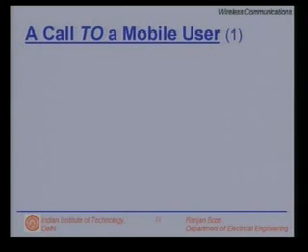Let us now look at the scenario when you make a call to a mobile user. So, imagine a scenario where a mobile station is somewhere in the geographical area, we have no clue, and we try to make a call to a mobile user. So, we dial this number 98182 XYZ PQ and see what happens.